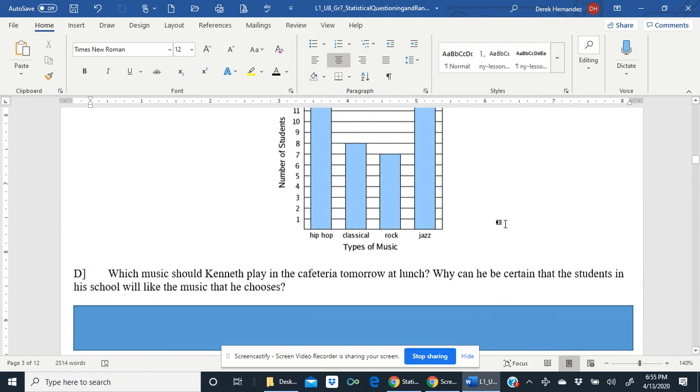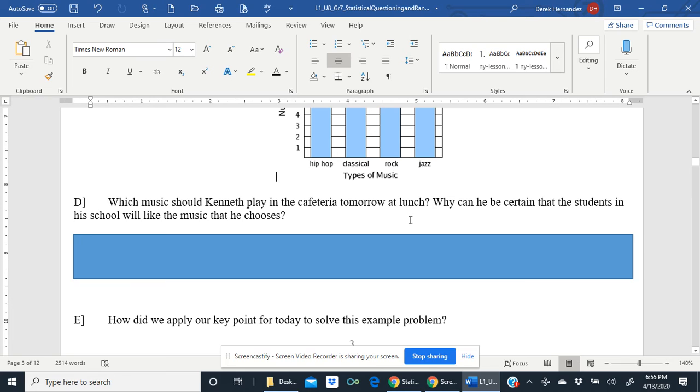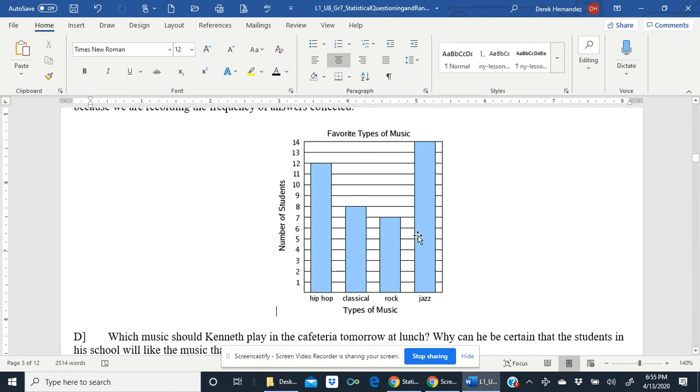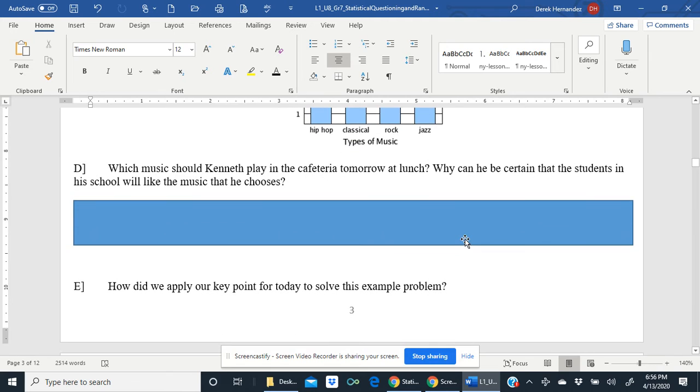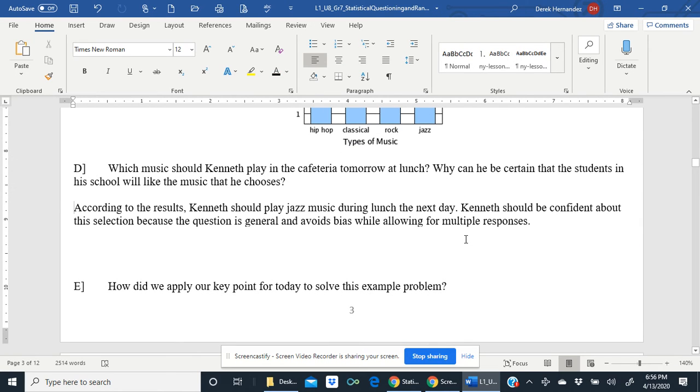Now, based on this data, let's look at this next part, D. Which music should Kenneth play in the cafeteria tomorrow at lunch? Why can he be certain that the students in his school will like the music that he chooses? Well, based on the data that was collected, he can make a prediction. According to the results, Kenneth should play jazz music during lunch the next day. Kenneth should be confident about the selection because the question that he asked is general and it avoids bias while allowing for multiple responses from multiple people.